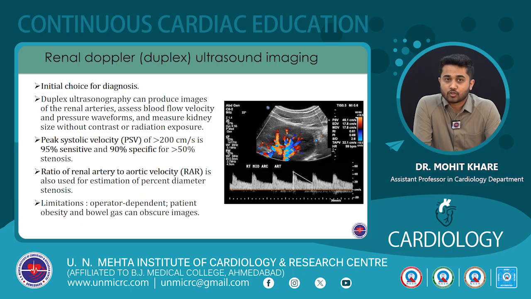A peak systolic velocity of more than 200 centimeter per second is 95% sensitive and 90% specific for more than 50% stenosis. Now, this is shown in the image on the right side of the slide, where we can see the blood flow in the kidneys, and the peak systolic velocity is being measured in the baseline in the bottom part of the image. Another parameter that can be measured via duplex imaging is ratio of renal artery to aortic velocity, the RAR. This is also used to estimate percent diameter stenosis.